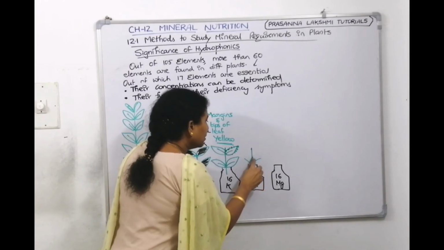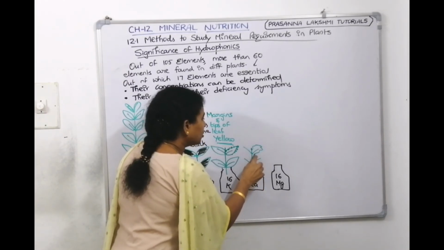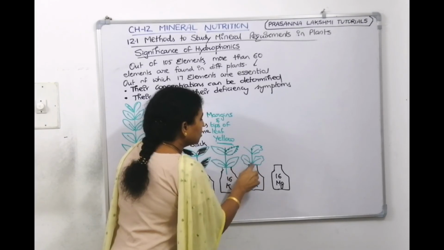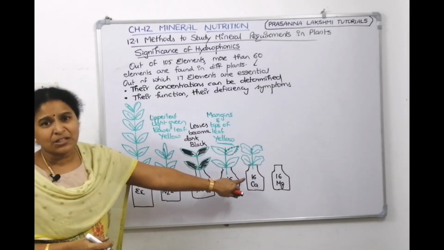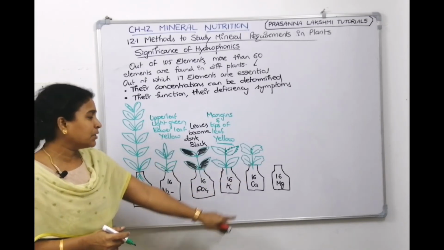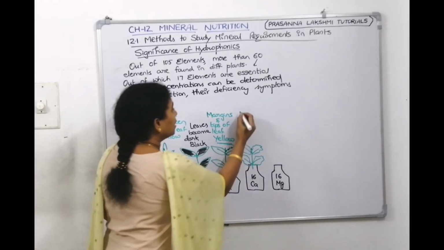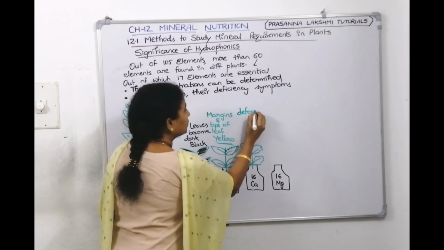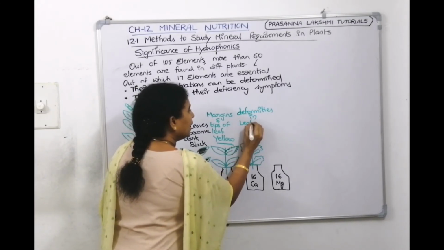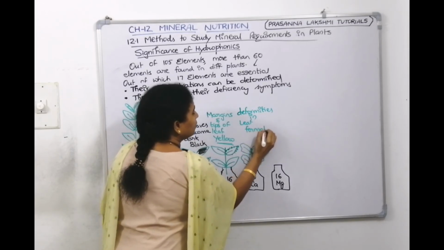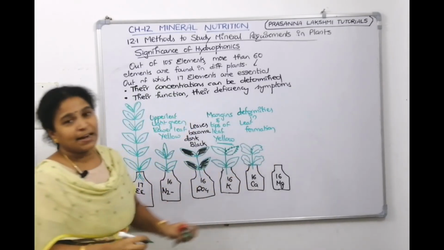And if we don't give calcium, what deficiency will the plant show? Actually, calcium is responsible for cell wall formation, right? So then the cell wall is not formed properly. Deformities in the plant shape and leaf shape will be observed in calcium deficiency. Deformities in leaf formation will be observed if we don't give calcium.